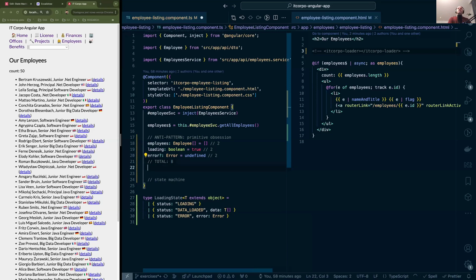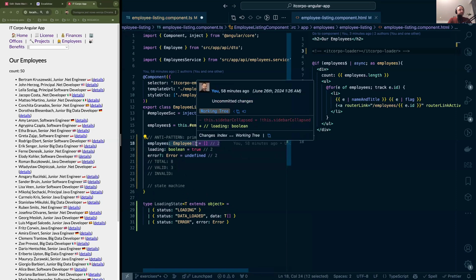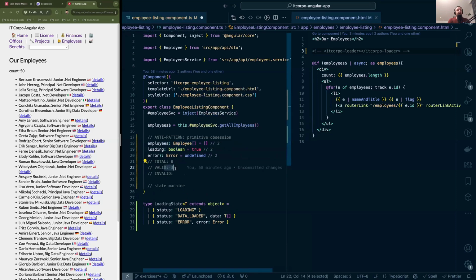So maybe that's not such a bad information, but the problem is that only 3 of them are valid, because we are loading the data, or an error occurred, or we have successfully loaded the data, right? So only 3 of them are valid.